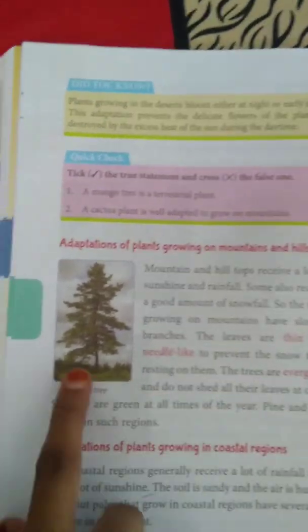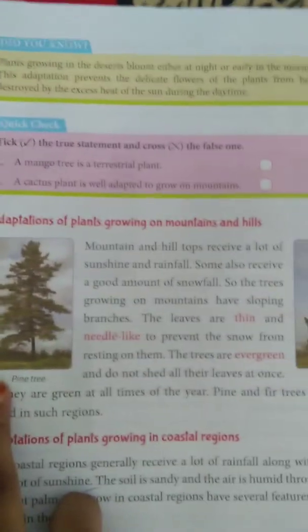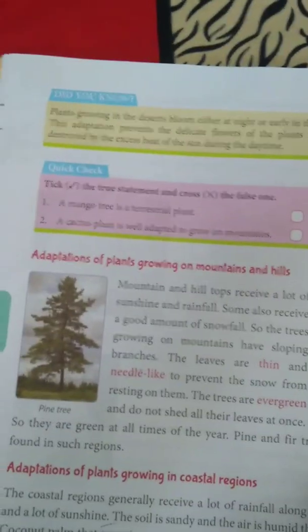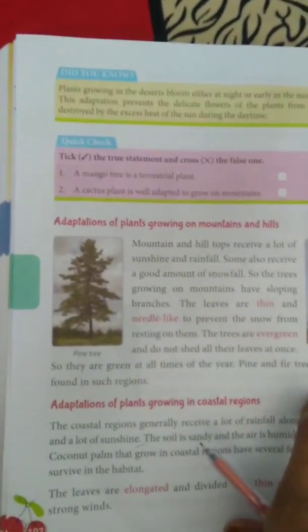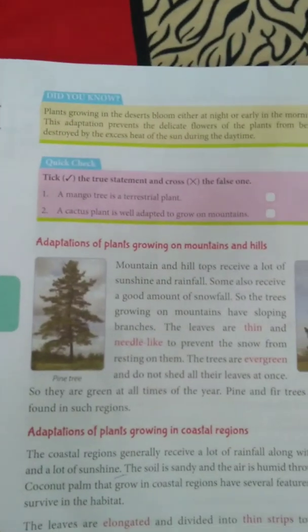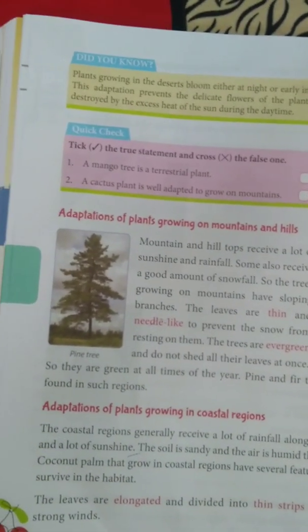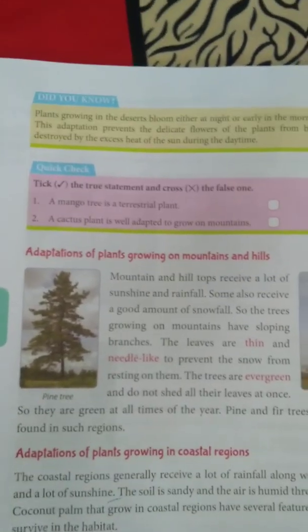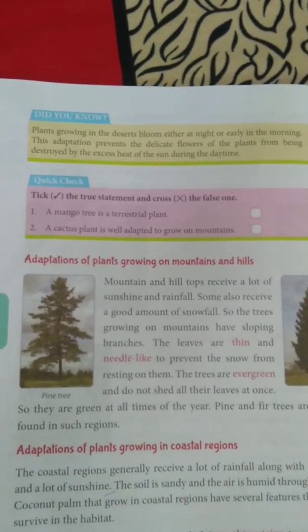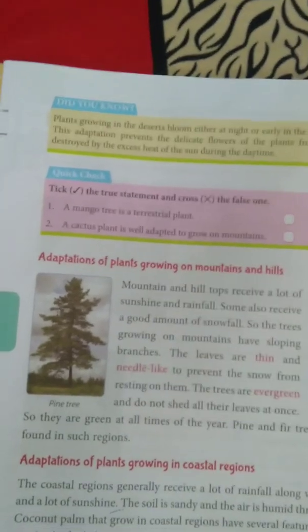These are the special features of the plants which grow on mountains, which help them to survive there. These are the adaptations of the plants which can grow well and survive in their habitat.